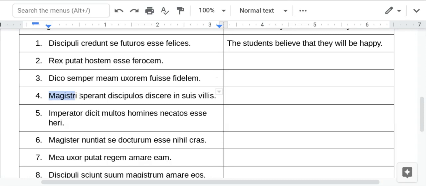All right. The teachers hope that the students, and then here's the infinitive, it's present, it's active. So we just need to translate it like it's a present tense verb, that the students are learning.